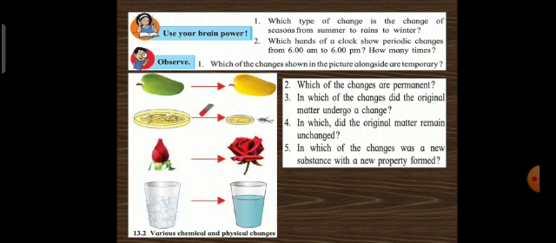In picture 2 and 4, where we are studying magnetism and conversion of ice into water. So here the matter has remained unchanged. In which of the changes was a new substance with a new property formed? Of course, it is the picture 1, where the new substance formed is the ripened mango. The raw mango and ripe mango will show different chemical constituents.